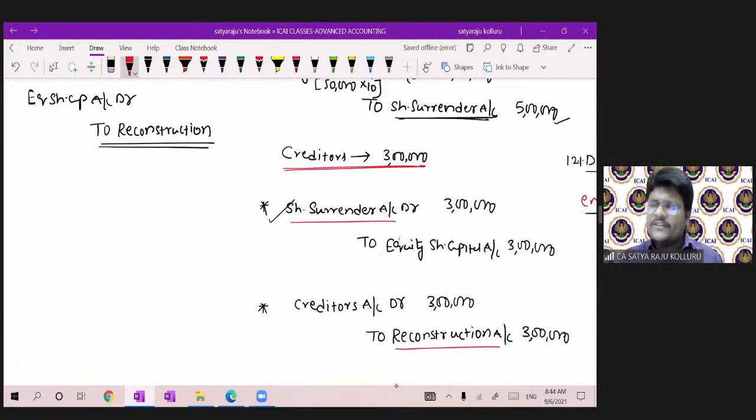If you want to utilize the share surrender account, the entry is share surrender to equity share capital account. To the extent of the balance transferred to the share surrender account, I have to nullify it by transferring to the reconstruction account, and the other party account should be debited. Got my point?